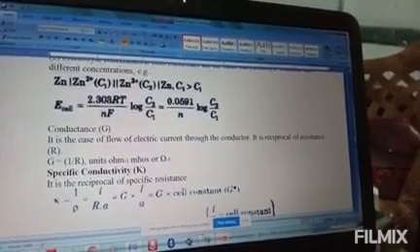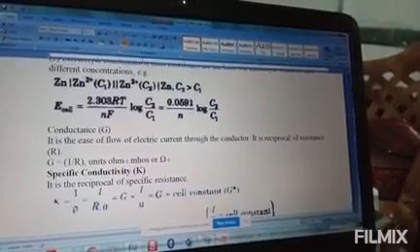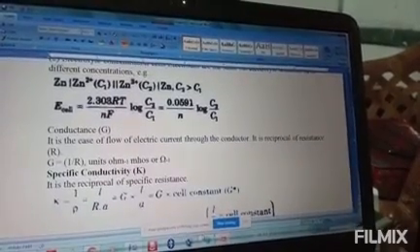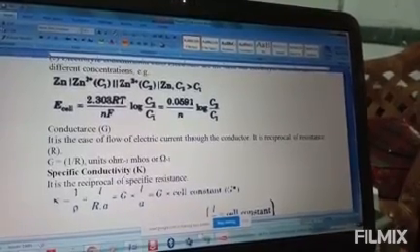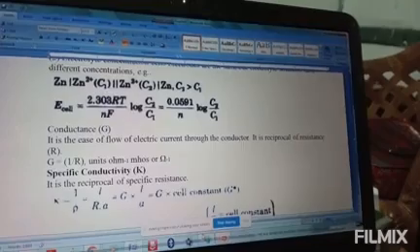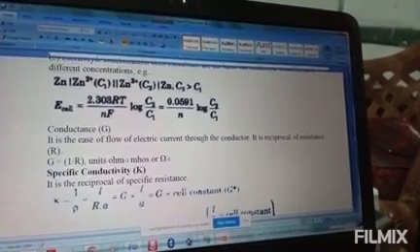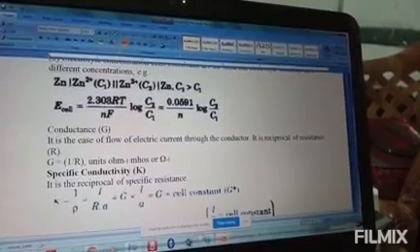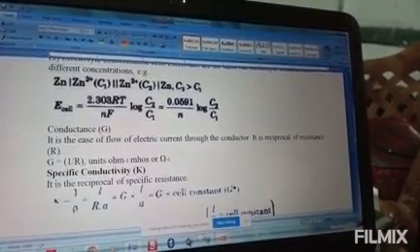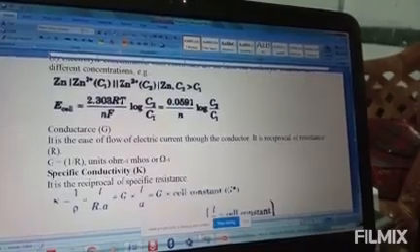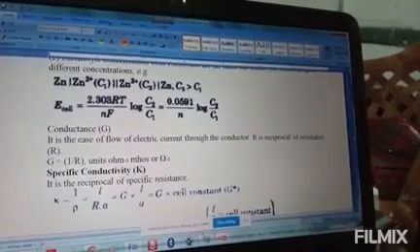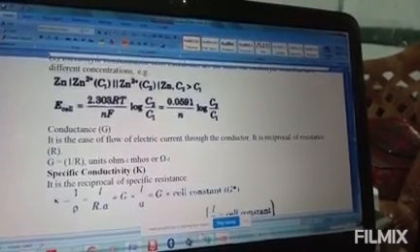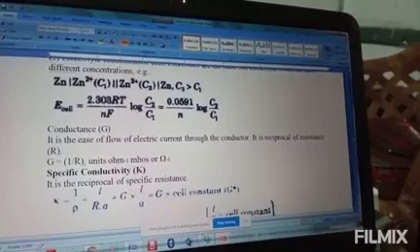So you can see it in your example 3.1. In example 3.1 of page number 73, represent a cell in which the following reaction takes place: Mg solid plus 2 Ag plus, with concentration 0.001 M, gives Mg2 plus, concentration 0.130 molarity, plus 2 Ag, and calculate the E cell if E node cell is 3.17.